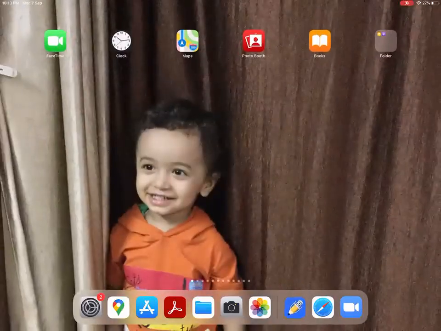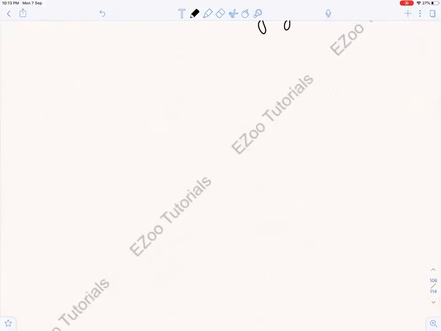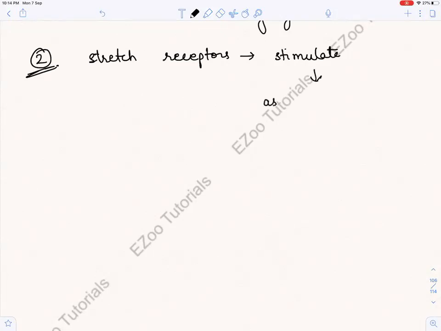Now, what is the second thing that is happening? I told you that there are two things happening when the food is coming and causing distension and the stretch receptors are being stimulated. First thing we have discussed. Now let us study the second thing. The stretch receptors will also stimulate ascending fibers. What will happen when those blue colored ascending fibers are getting activated?